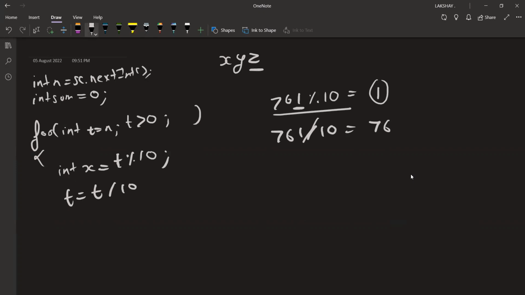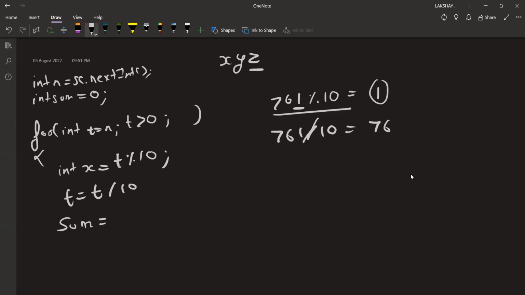Okay, so let's first have a look at the actual code and then let's try to figure it out, because that will give you a bigger picture. So I got the remainder 1 in this statement. I then reduce the value by 10, basically removing the ones place portion. What is left is basically added to the sum.